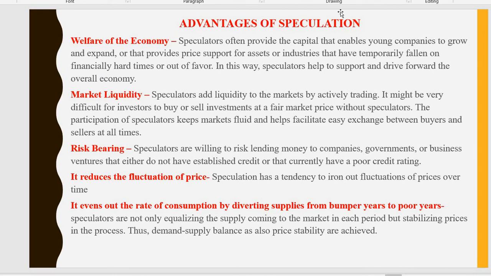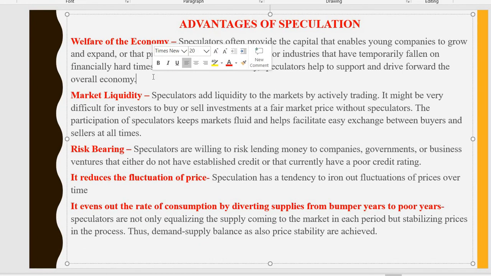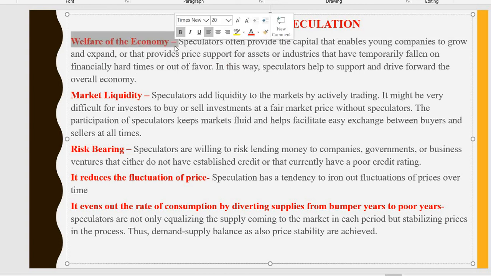Next is the advantages of speculation. First, welfare to the economy. It enables young companies to grow and expand, and provides price support for assets and industries that have temporarily fallen on financial hard times or out of favor. This is why speculators help to support and drive forward the overall economy, though the main aim of a speculator is to make a profit. If each and everyone is making a profit, automatically the welfare of the economy will happen.